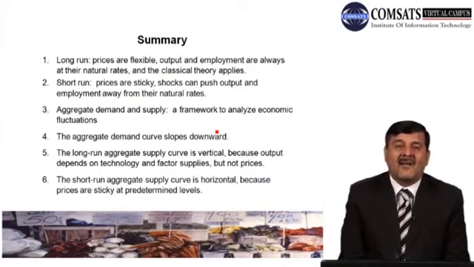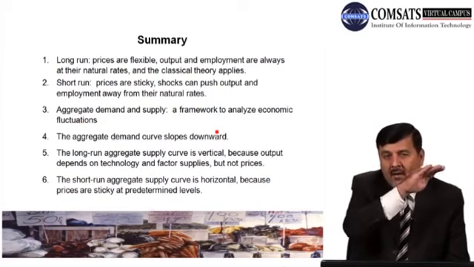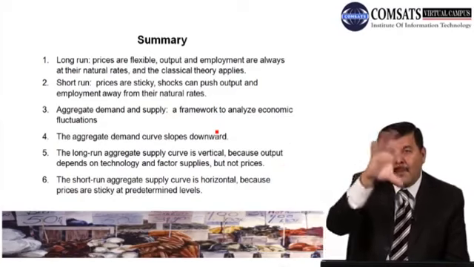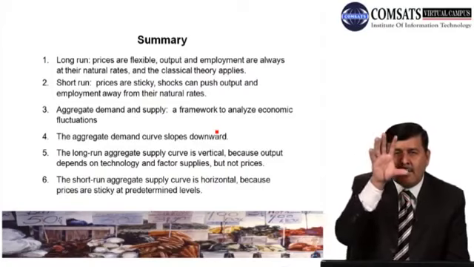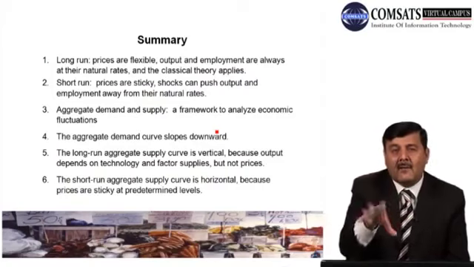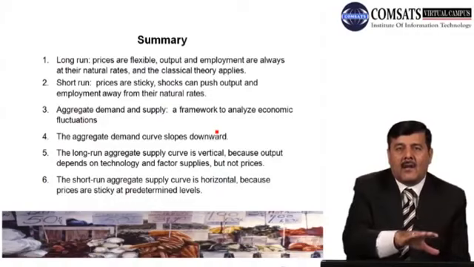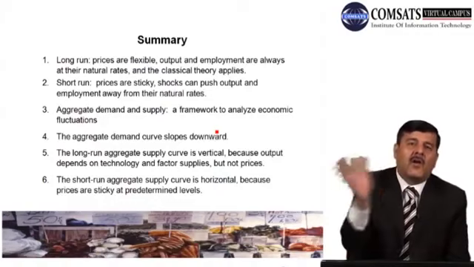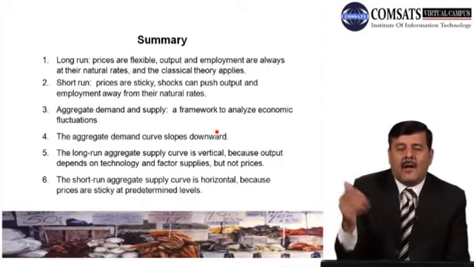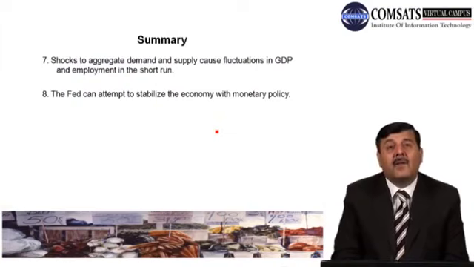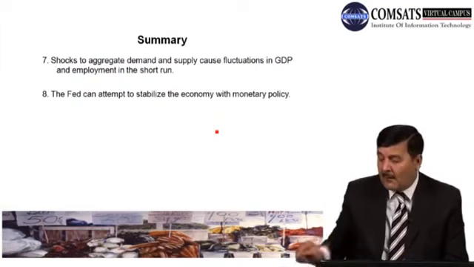In the short run, since prices are at a predetermined level and firms try to sell their output at that level, the maximum output at that price level, in the short run we have a horizontal supply curve, and in the long run we have a vertical supply curve. After that, we combined all three curves: aggregate demand, short run aggregate supply curve, and long run aggregate supply curve. We saw that if there is a disturbance, a fluctuation in the economy in the short run, how the economy behaves and what will happen over time in the long run. And the short run aggregate supply is horizontal because prices are sticky, prices are constant. So this was all about today's lecture.